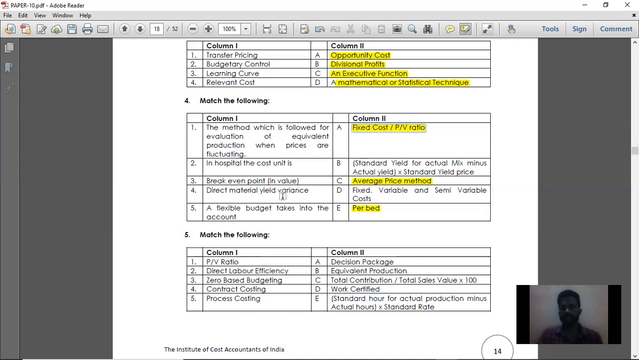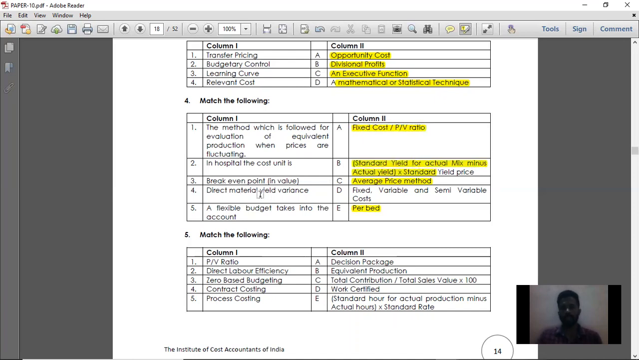Next, direct material yield variance. Material yield variance is nothing but a variance arising because of a mixture. For producing one product, there are two raw materials involved, so material yield variance is applicable. What is the formula for material yield variance? Standard yield for actual mix minus actual yield, into standard yield price. So option B is the right answer.